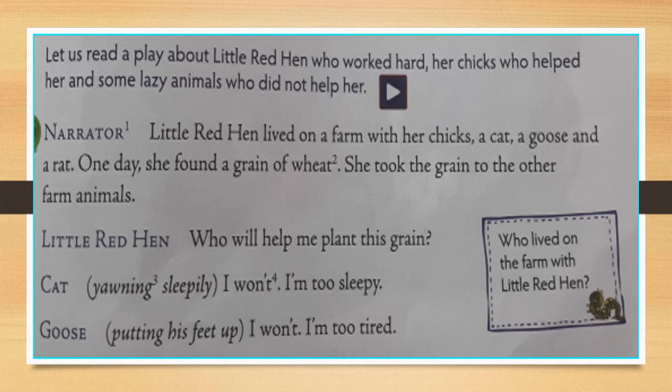So she said, I won't. Won't means I will not. So the cat replied, I will not. I'm too sleepy. I'm tired. Then the goose, putting his feet up, I won't. I'm too tired.